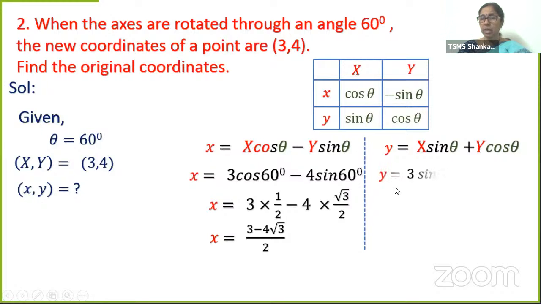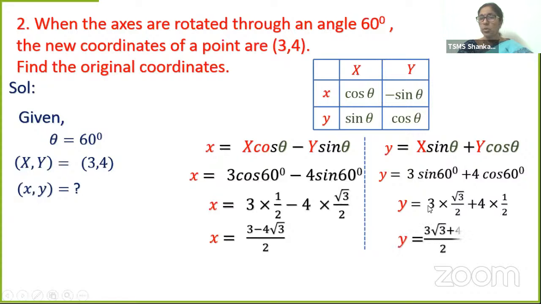Let's look at the value of y. y is 3 sin 60 plus 4 cos 60. What is the sin 60 value? That's root 3 by 2, and cos 60 is 1 by 2. So 3 root 3 plus 4 into 1, with the same denominator, that's why the denominator is 2. What did we find now? We have found the original coordinates.